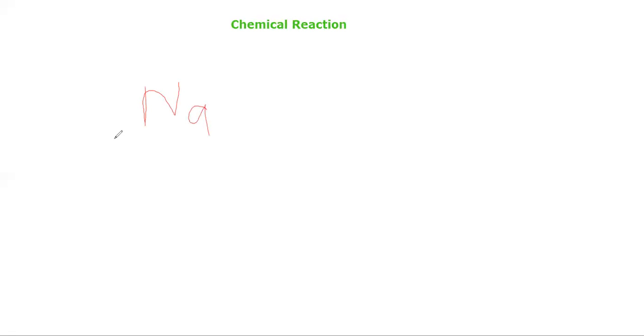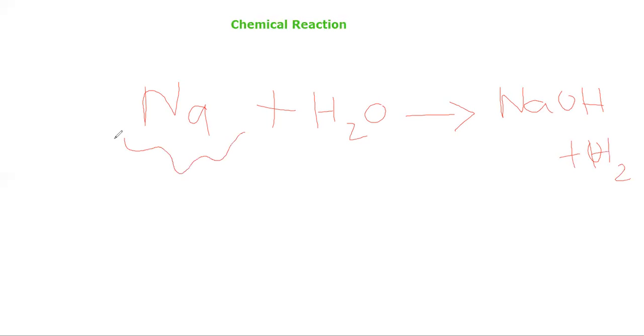You will have Na, sodium, plus H2O, which gives rise to NaOH plus H2. These two are called reactants, and these are called products. Let's denote products by P, and reactants by R.